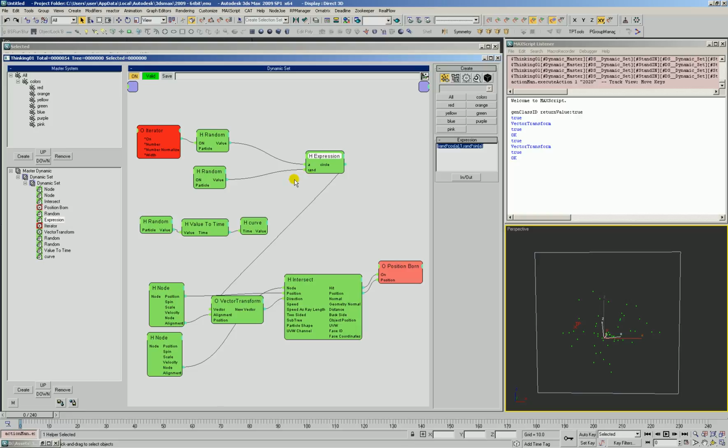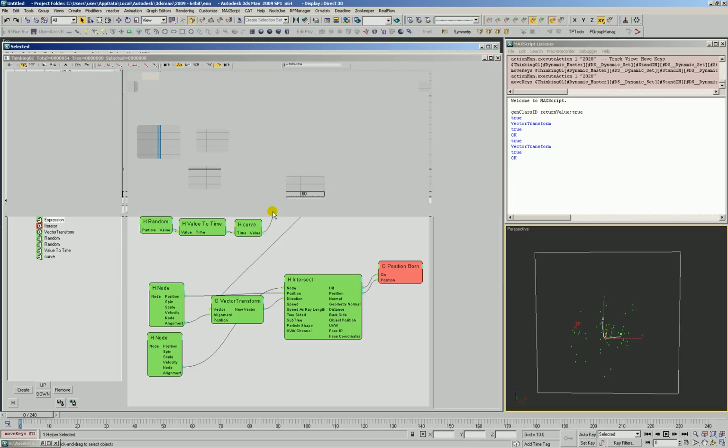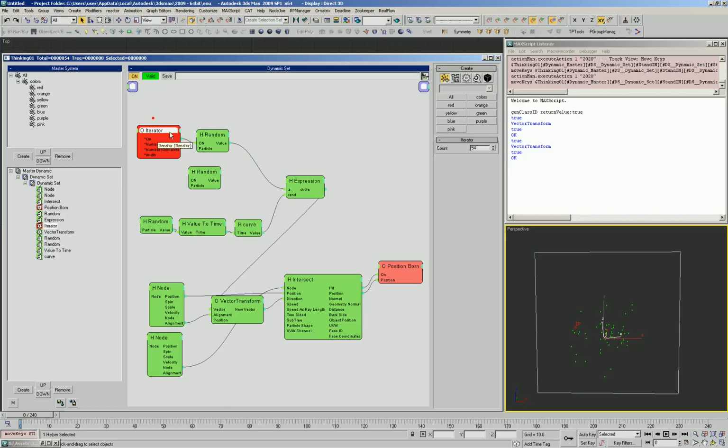I'm going to disconnect the purely random and hook up our weighted random. Now as we adjust this, we can see that we get control over our curve and the distribution of points. Let's add a few more toward the outside edge, but pull some of these points and samples down into the middle. This gives us a little artistic control to modify how this occurs. Let's get some more points in there.